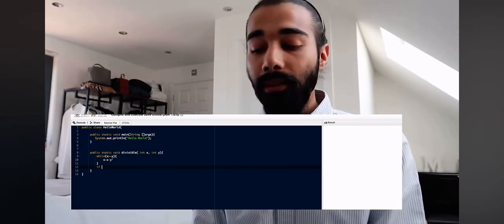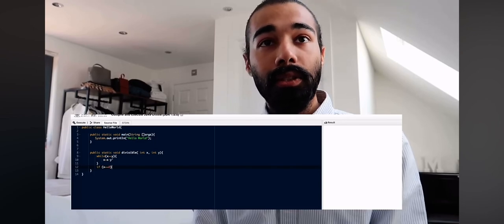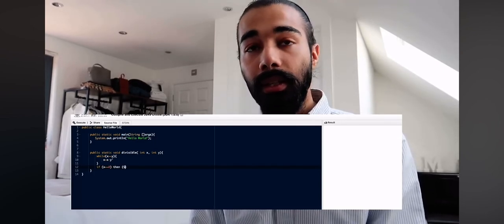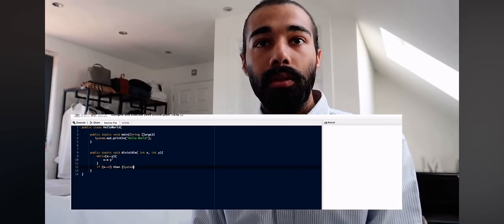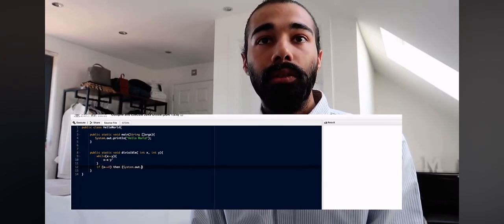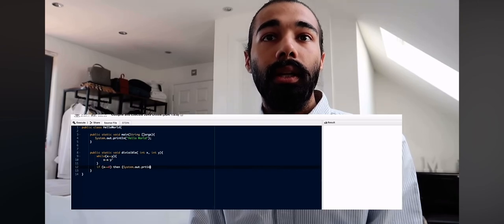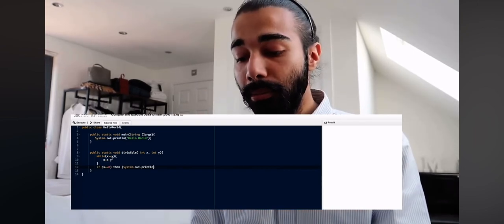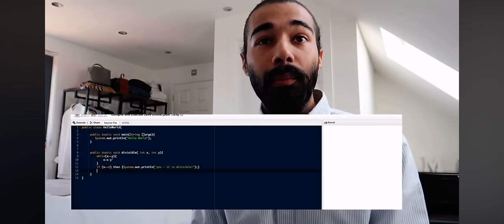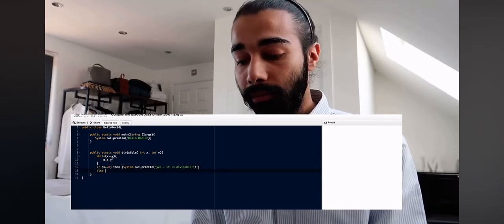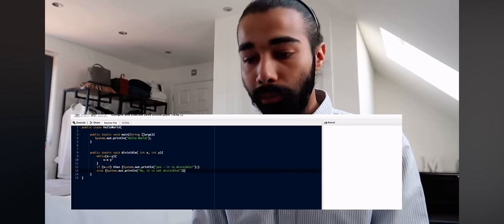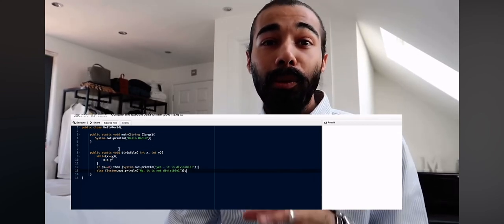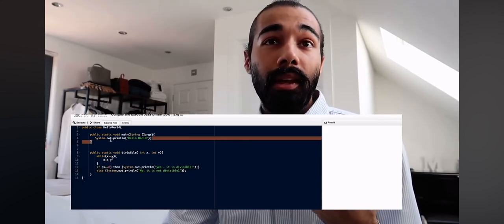Now we're going to check if x is equal to 0, then System.out.println. Again, this is just Java syntax and how you print something. Print, and then we can add an else, say, cool. So let's run. Again, we've created this function, but we haven't called it in the main class, so nothing is going to happen.